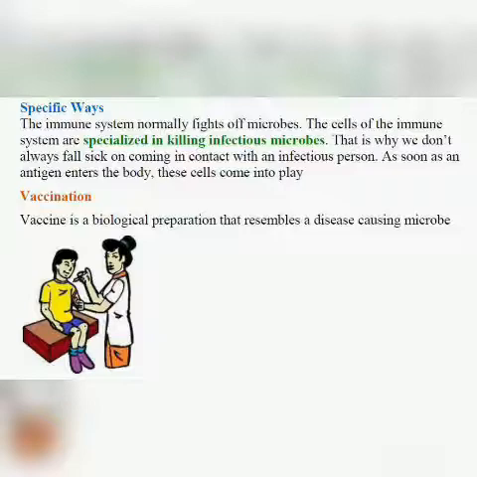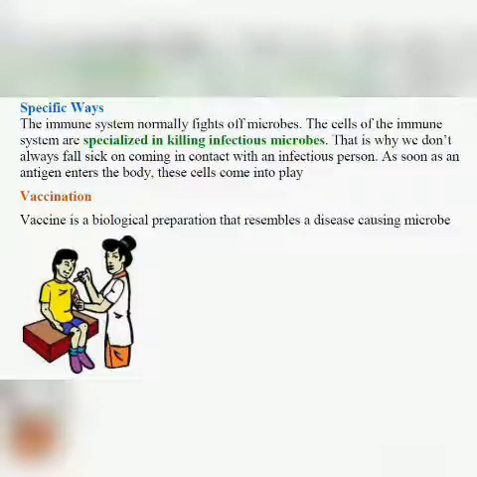Now why do some children, some students, not catch cold? Because the immune system of those students is strong, it functions properly, it is not weak, so the cells and the antibodies are produced in response to the virus which enters the body.